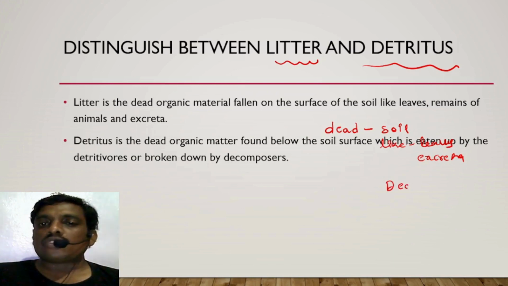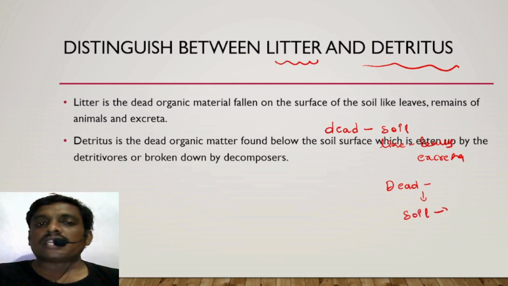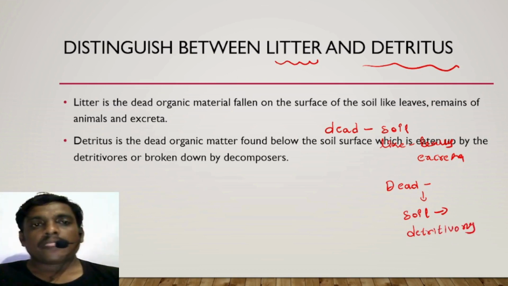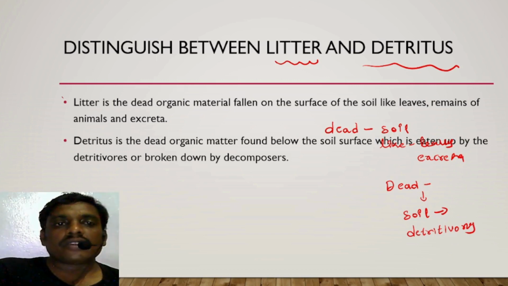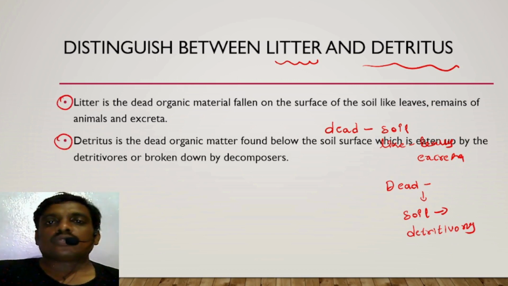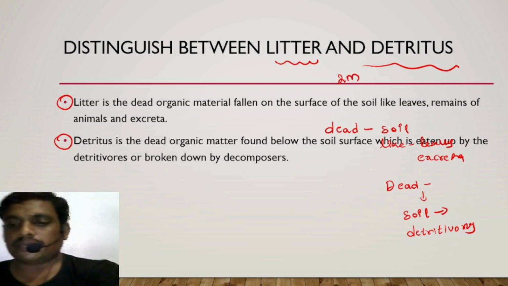Detritus is the amount of dead organic matter found below the soil surface, which is eaten by the detritivorous organisms. So this one basic difference we have to mention, and you will get 2 marks.